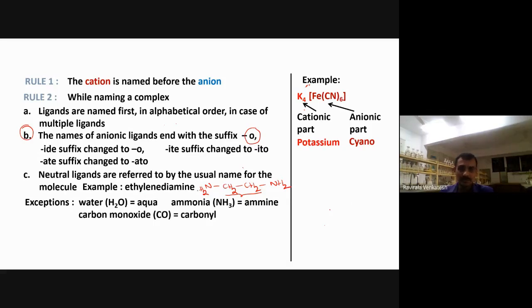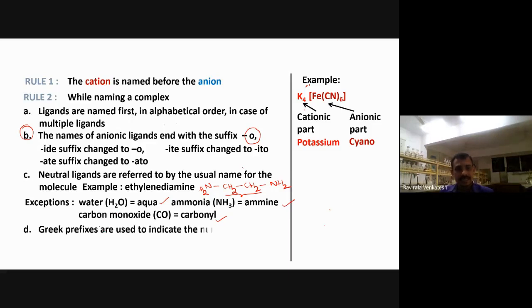So it's a neutral ligand because we don't have any charge over here. If you don't have any charge, that is called a neutral ligand. Now water, we don't call water. You call this aqua. So whenever you take the ligand water, that should be called aqua here. Understood? Ammonia is called amine. Carbon monoxide is called carbonyl. So these nomenclatures I already discussed in the last videos. Again, you watch that one, you will get this one, right?